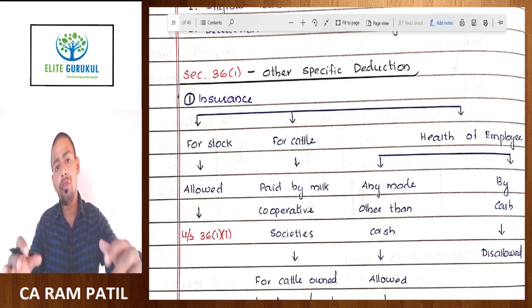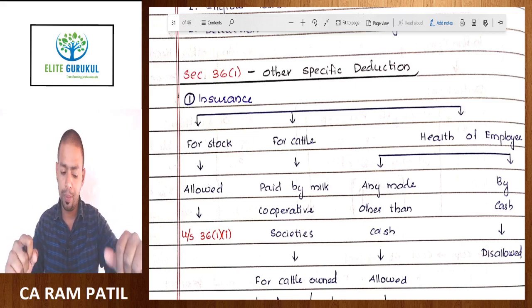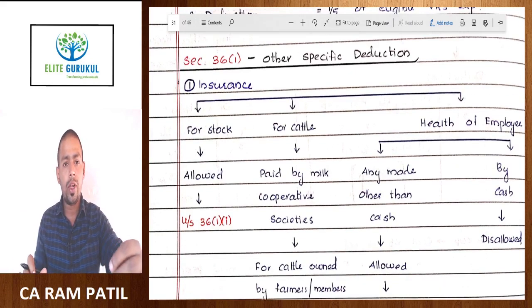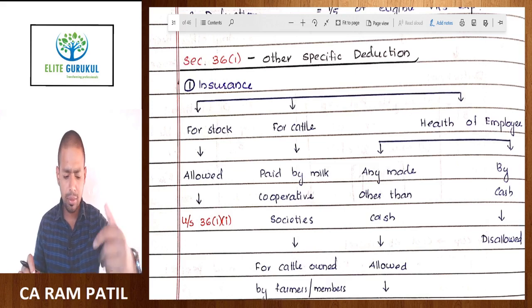This is the last section of phase 2, which is deductions allowed. In this section we are going to discuss very small provisions about each kind of expenditure which are most common in many businesses. The first one of that is insurance.